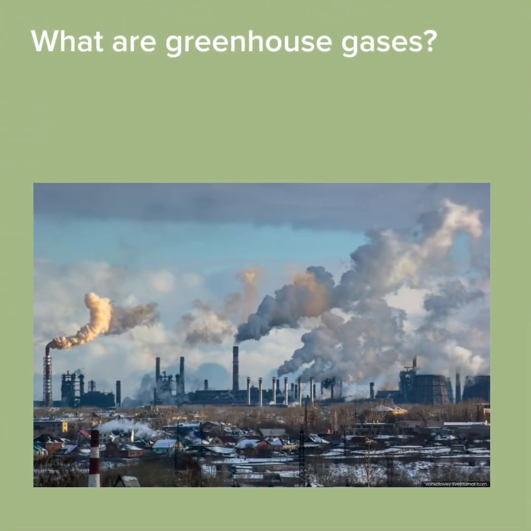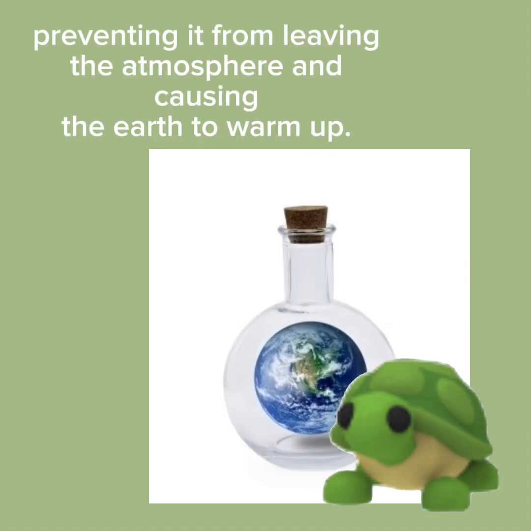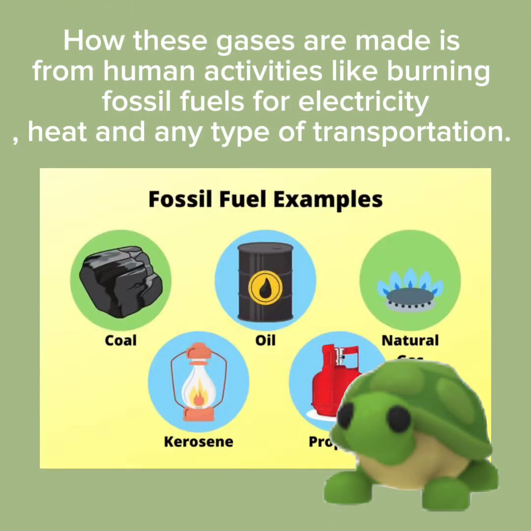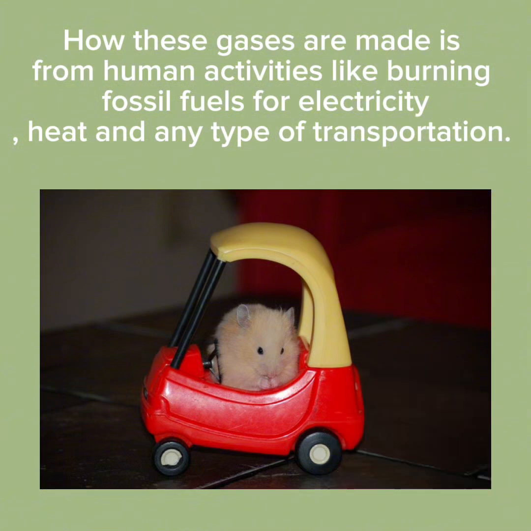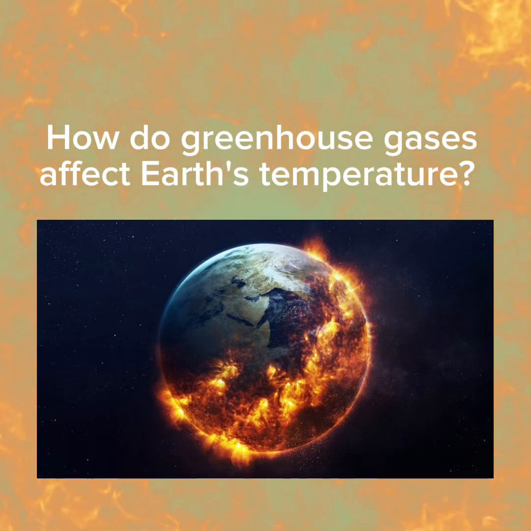What are greenhouse gases? Greenhouse gases are gases in the atmosphere that trap heat, preventing it from leaving the atmosphere and causing the Earth to warm up. These gases mostly consist of carbon dioxide, methane, nitrous oxide, and fluorinated gases. These gases are made from human activity like burning fossil fuels for electricity, heat, and any type of transportation.